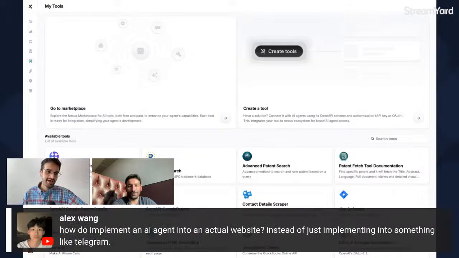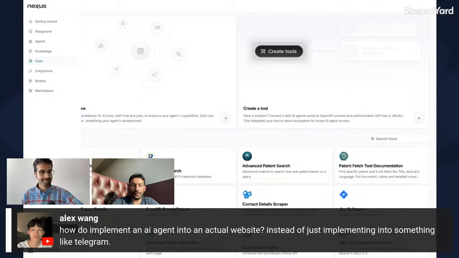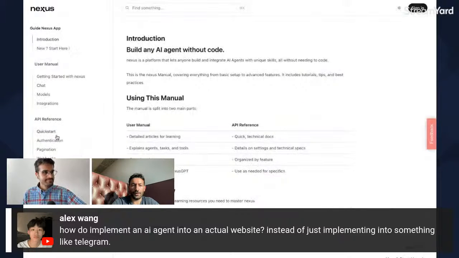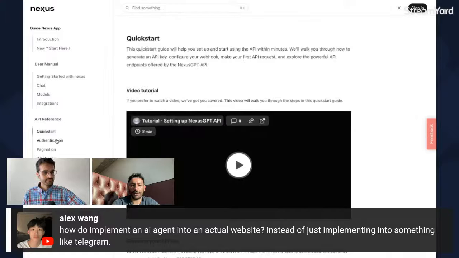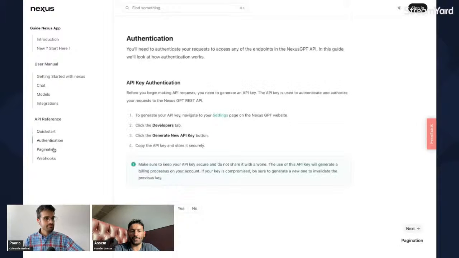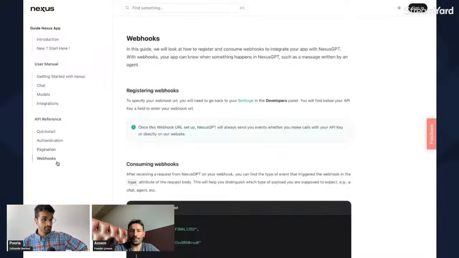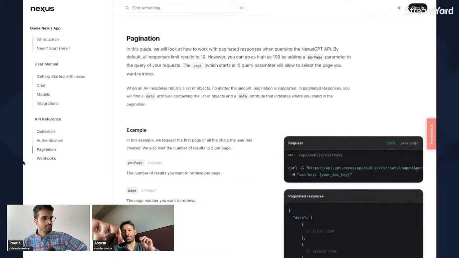Perfect. And Alex is asking, how do you implement an AI agent into an actual website instead of just into something like Telegram? So here, we have our user guide and the API references. I would say that's probably the easiest thing you can do: have your API key for your agent and start integrating it into very specific, concrete use cases on specific websites. So I would say just use the API.